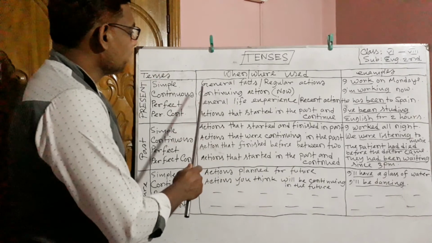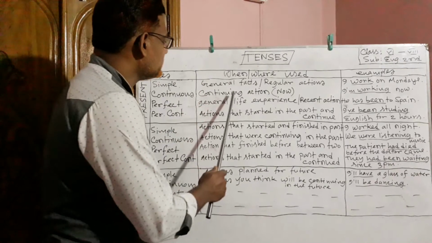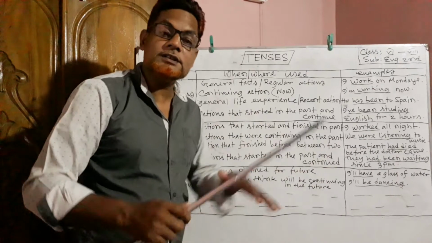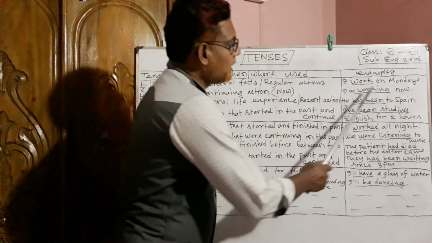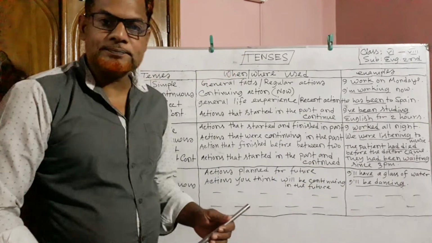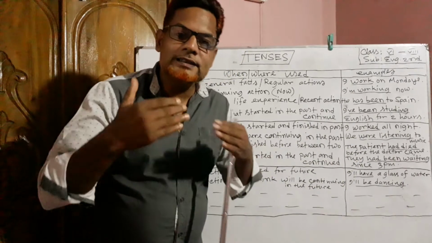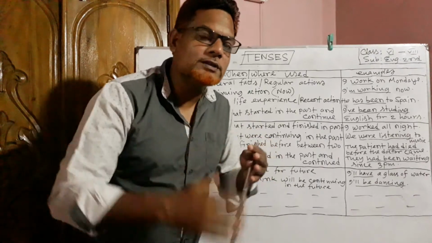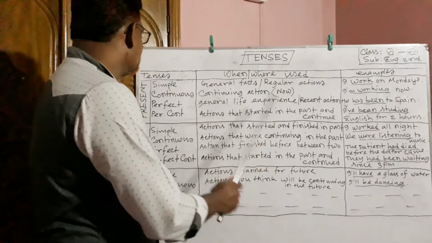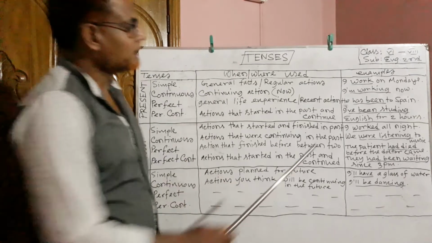If we want to express any action that is continuing now. Look at the example, I'm working now. The doer is continuing his work at this moment. That's why this is present continuous tense.